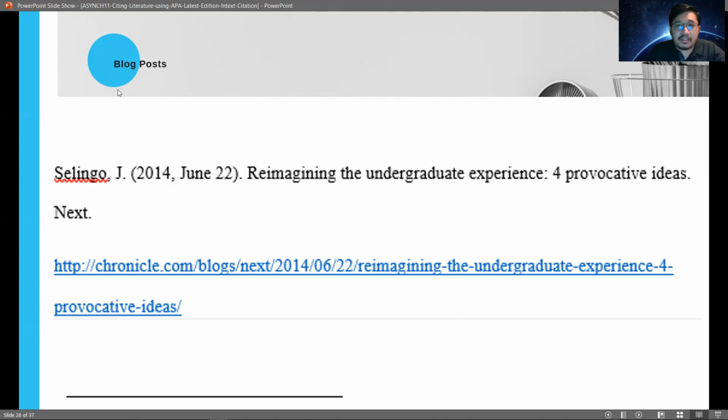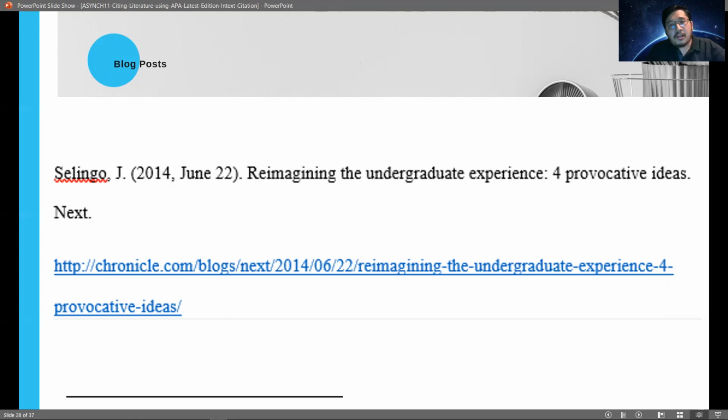Now, what if your cited text is from a blog post? Mind you, you have to discern the specific blog post, because within the bounds of research, blog posts aren't really considered credible sources. So my tip for you guys is, if you're going to use a blog post as a reference, you have to double check the credentials of the blog creator or the blog author. If the blog author is an expert within that field, then by all means, go ahead and use the blog post. However, if it's otherwise, I would recommend that you look for another reference, a more credible one at that.